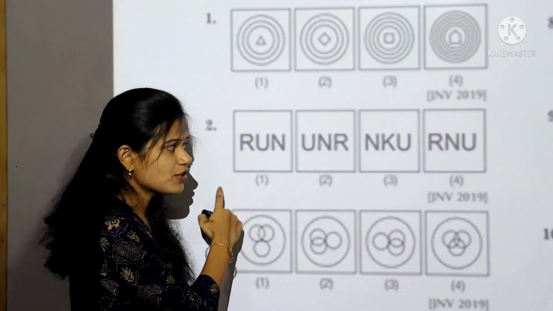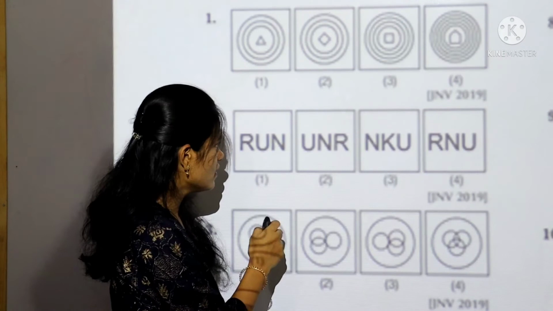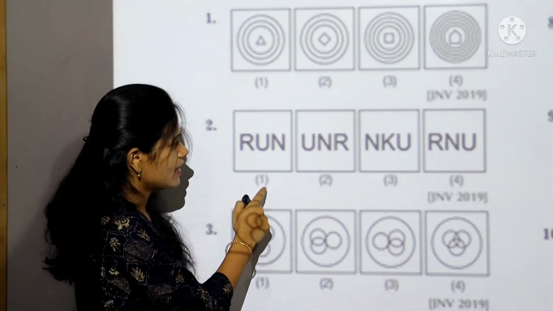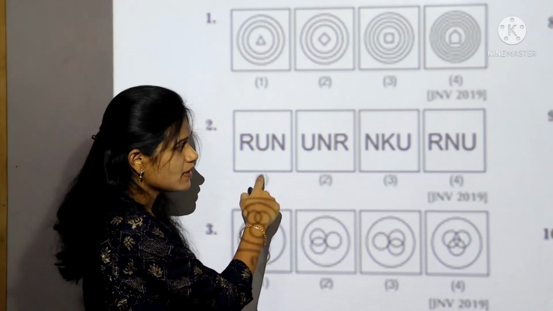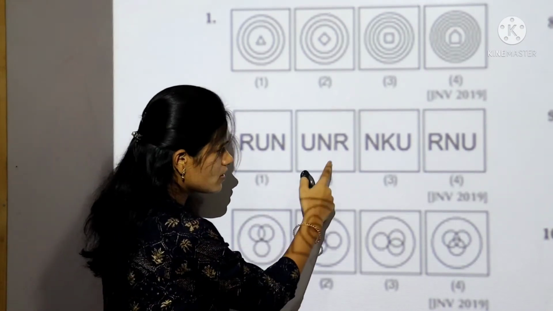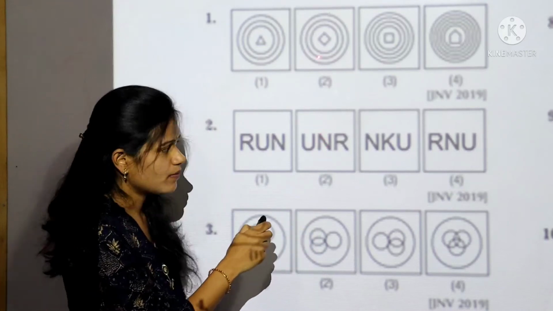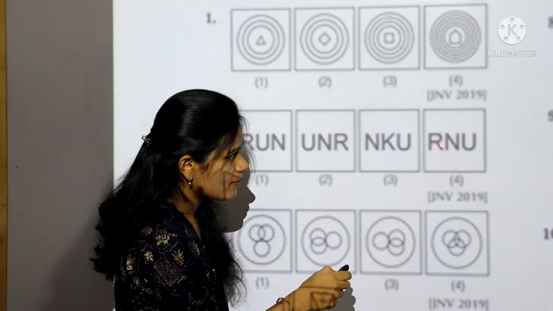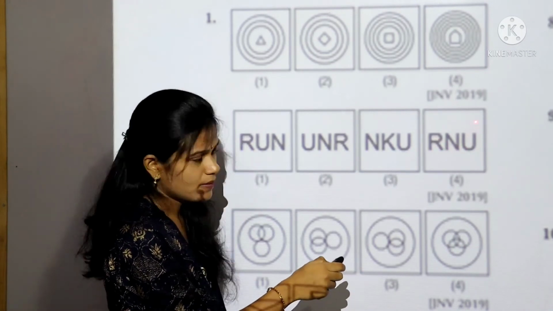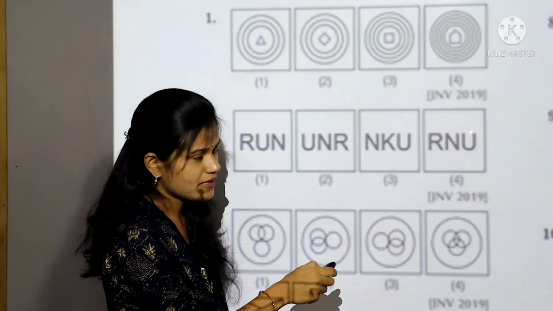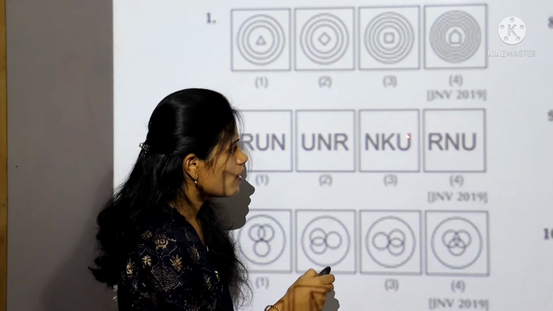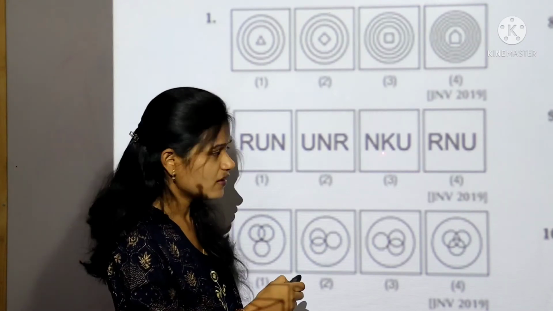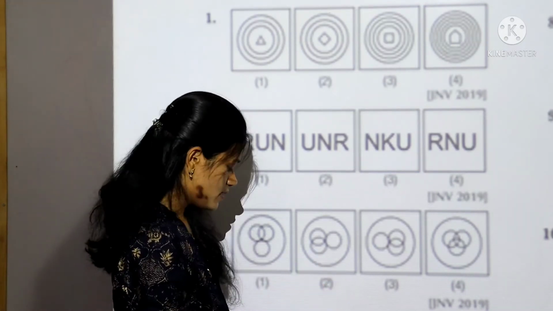Let's take second example. See here, first you observe all the boxes carefully. First box is having 3 letters R, U and N. Now let's check in second box also. In second box also R, U, N is present, but only their position interchanged. Now in fourth box, R is present, U is present, N also present, only position interchanged. But in third box, R is absent. In place of R, they have given K. So our answer is third.